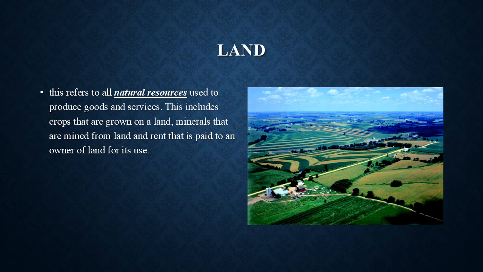And this refers to all the natural resources used to produce goods and services. These may include crops that are grown on land, minerals that are found or mined from land, and rent that is paid to the owner of the land for its use.